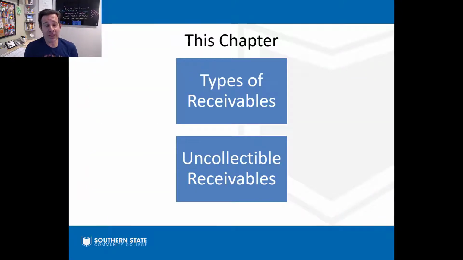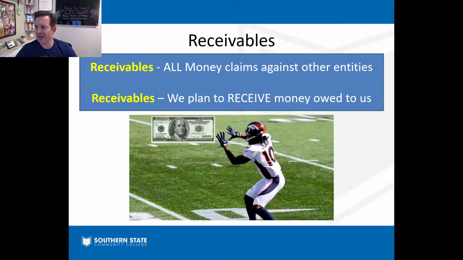Now we're going to look at the different types of receivables, and we're going to talk about uncollectible receivables later on in another video. So our goal right now: what are the different types of receivables that are out there? I always like to help you remember the idea of what a receivable is. We're going to key on that part right there: we expect to receive money that is owed to us. I compare it to a receiver in football. He's expecting to receive the football. We're expecting to receive money from somebody that owes us.